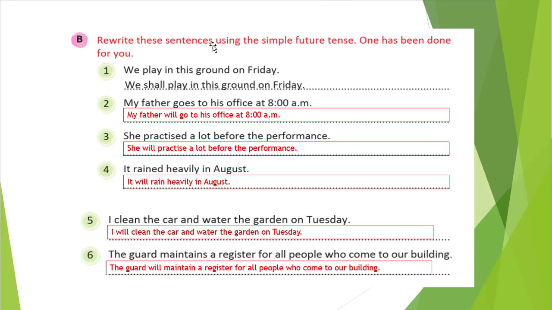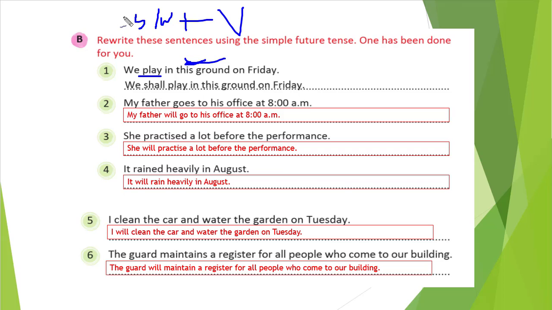What does it say? Rewrite the sentences using the simple future tense. That means one is done for us. So you can read here. The sentence is: we play in this ground on Friday. So this is written in a simple present tense. What do we need to write here? We need to write in a simple future tense. Okay, so in the place of the verb, what will we write? Shall or will plus our verb. That way we will write.